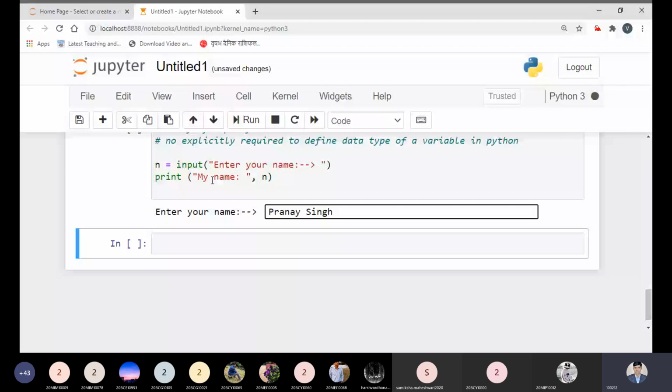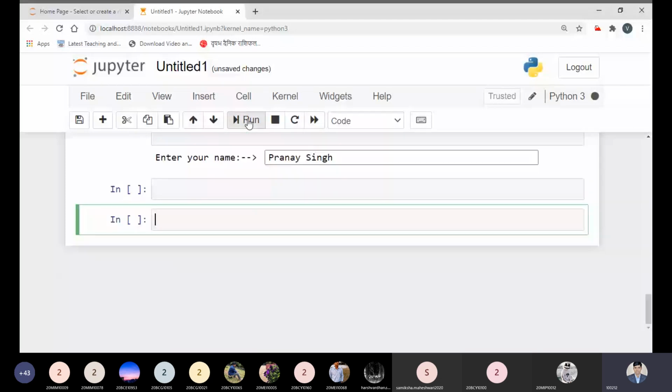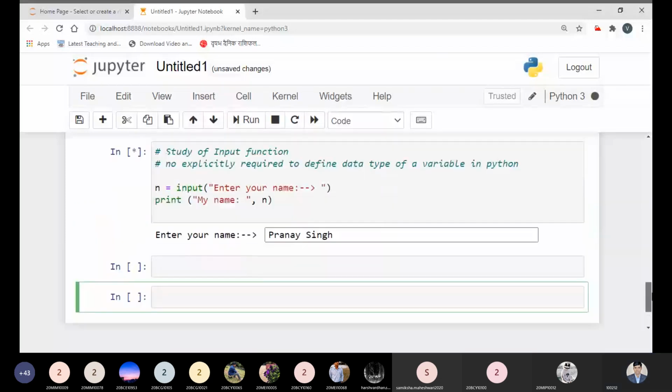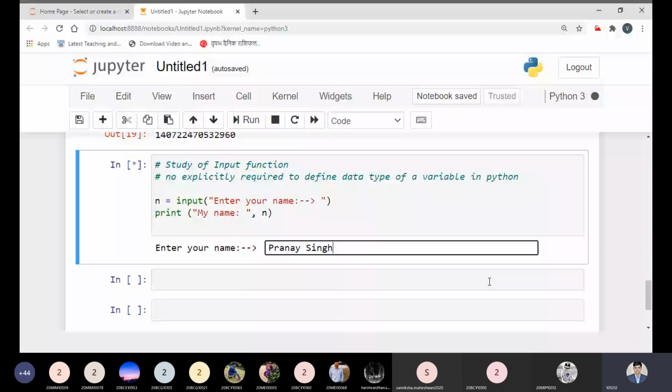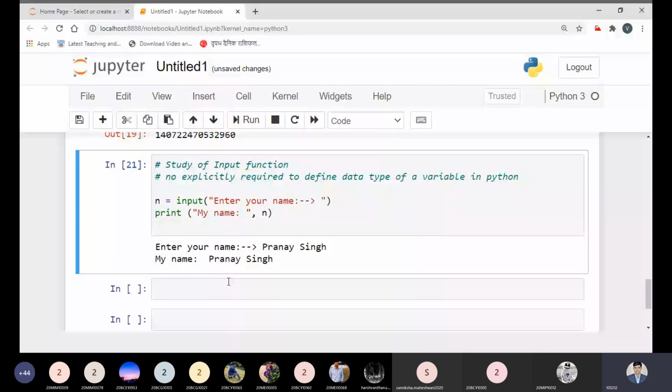So I will take input like a number. Sorry, I need to press enter. After pressing enter, my name is a string, like a constant, to be printed, and then n is just holding the input data, which is printed over here.